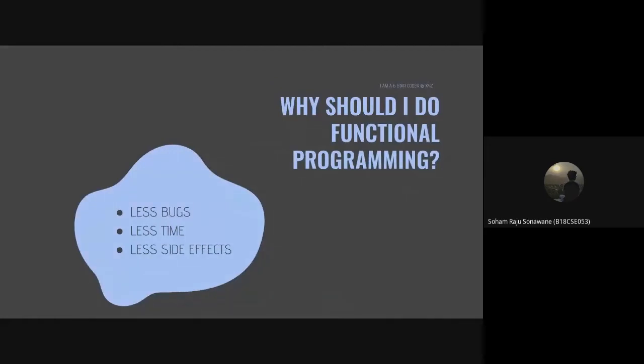And your code will have fewer side effects. Now, a side effect is something that you don't intend your function or your program to do, but it still produces some output that you don't want it to do. This kind of side effect is avoided in functional programming.